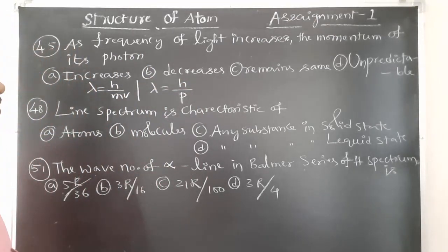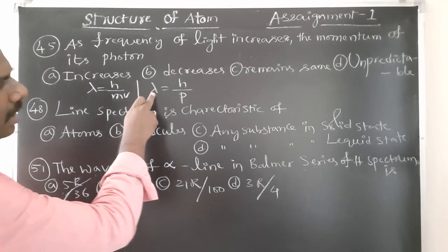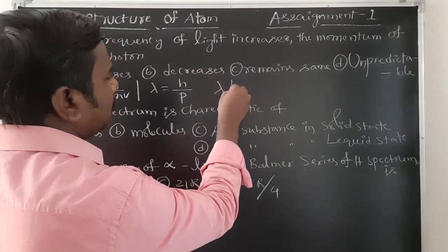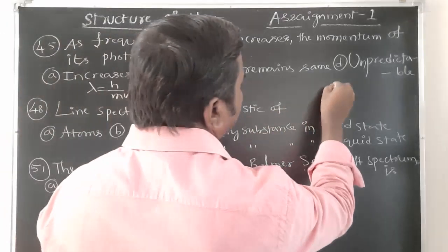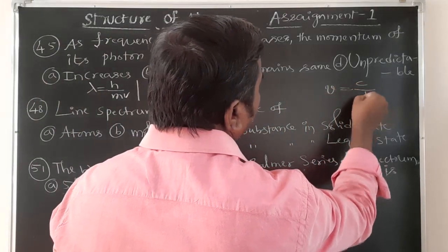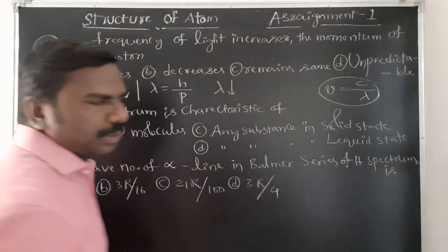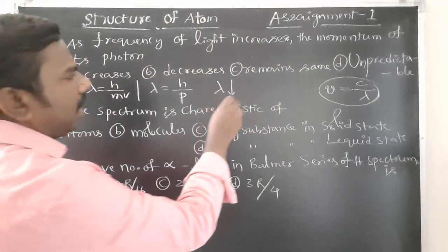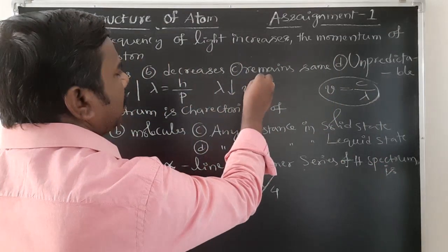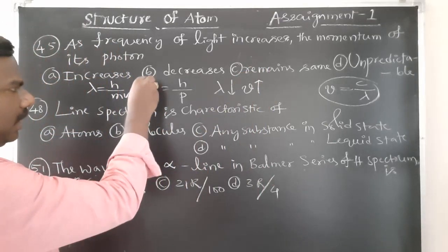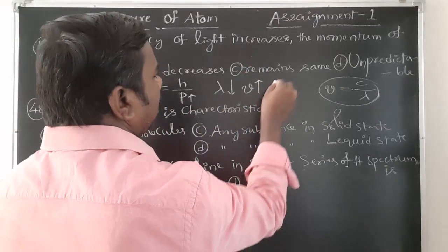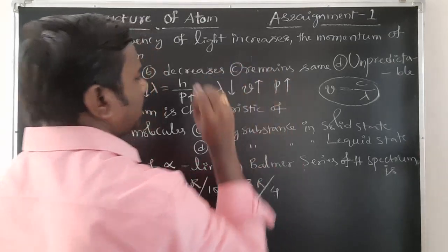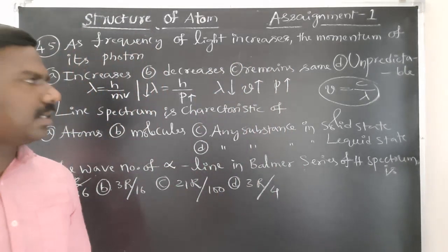Okay. So lambda increases... Lambda and frequency, already nu is equal to c by lambda, will be inversely proportional. Lambda decreases, frequency increases. Lambda decreases, momentum also increases. Getting, students?